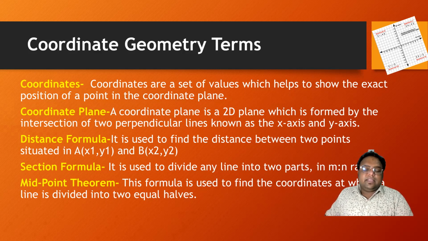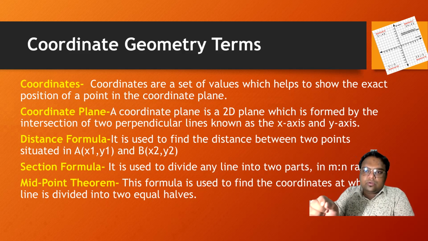Now, in your course, there are three formulas. The first is the distance formula, which is used to find the distance between two coordinates. The second one is the section formula, which is used to find the coordinates when a point divides the line in a ratio, say m and n.